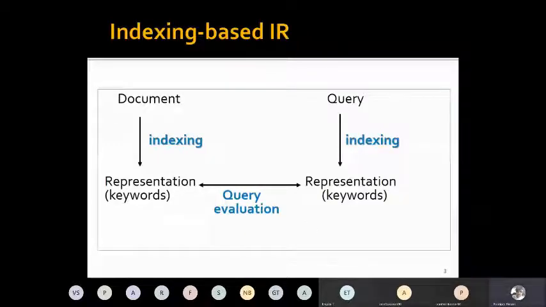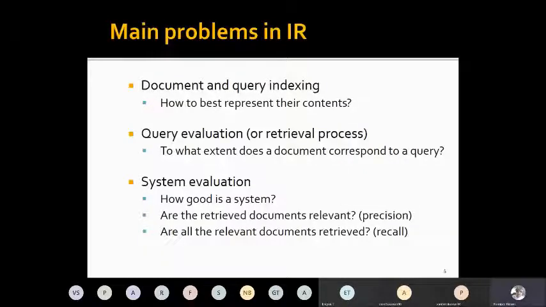Anyway, so by indexing, we mean that we represent a document as a set of keywords. And when we are trying to search for a document through a query, say you are searching in Google for Intelligent User Interface, then the query is also represented by the same set of keywords. And then we have some sort of mechanism by which we match these two different sets of keywords, and that we term as query evaluation, and try to retrieve a set of documents which are most relevant to a given query.